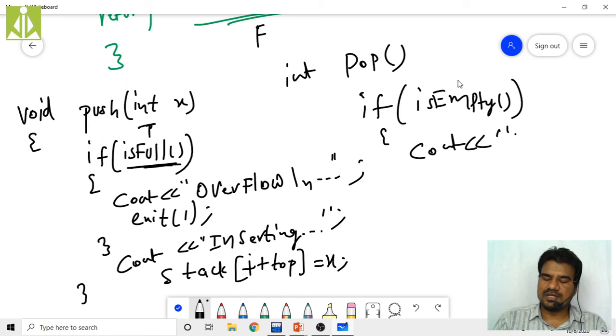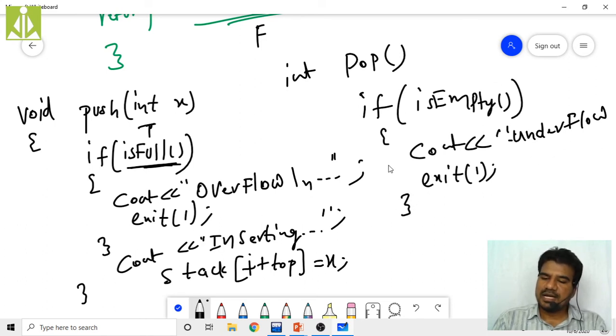We basically do this with templates, so very soon you will understand. Print underflow and exit immediately. If your stack is empty, we can't perform the pop operation, so simply print underflow and exit.